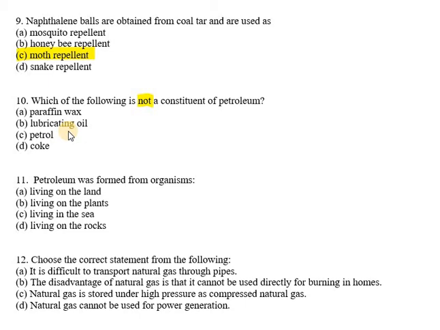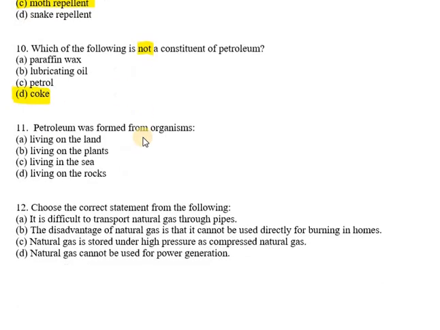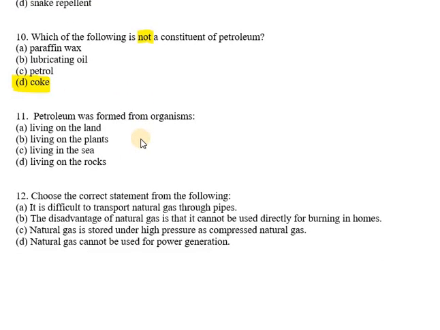Petrol is a constituent of petroleum, but coke is not a constituent of petroleum. Now, the 11th question says petroleum was formed from organisms living on the land, living on the plants, living in the sea, living in the rocks. So it is due to organisms living in the sea. Petroleum we get from the sea.